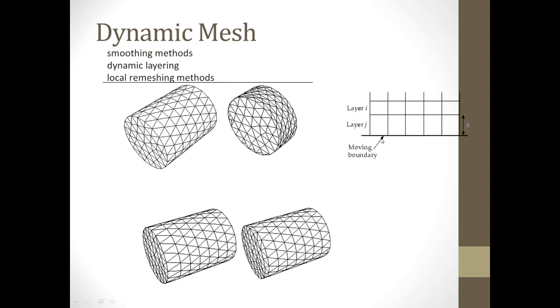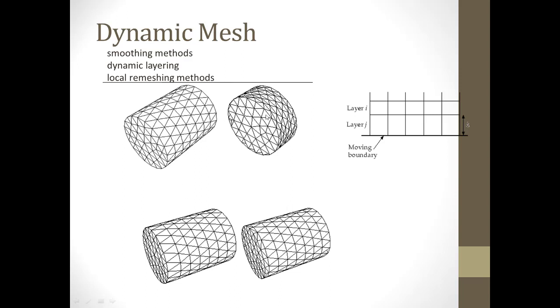That option and those values you need to mention in the block when you activate the dynamic layering technique. There are two types: one is ratio based, another is height based. Ratio based means the height to width ratio. When this ratio is less than some value, it automatically remeshes, so that you need to mention. Or on height based, if the height reduces to a particular level, then it automatically remeshes.